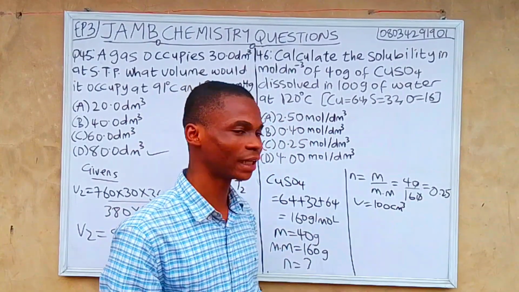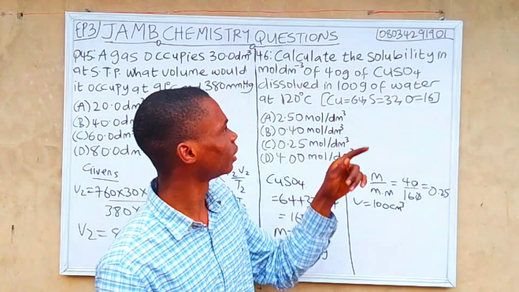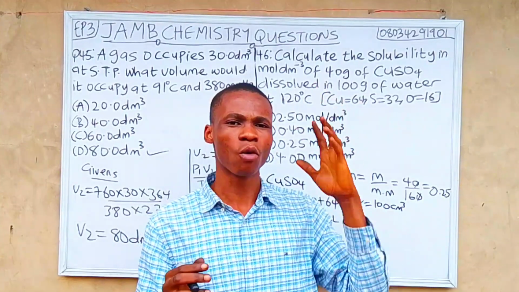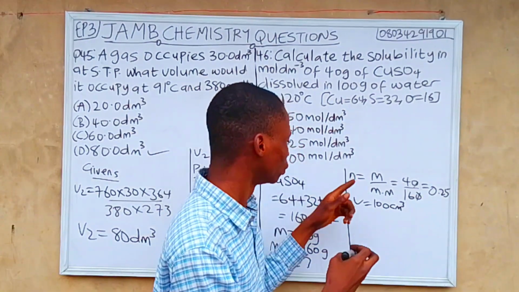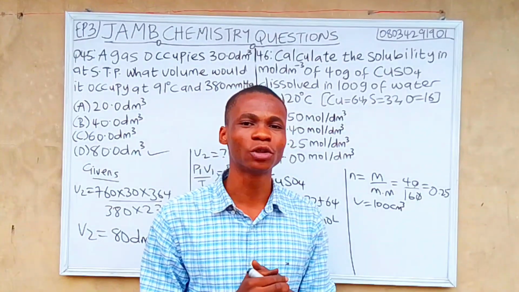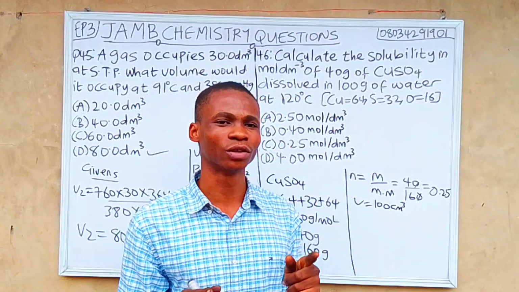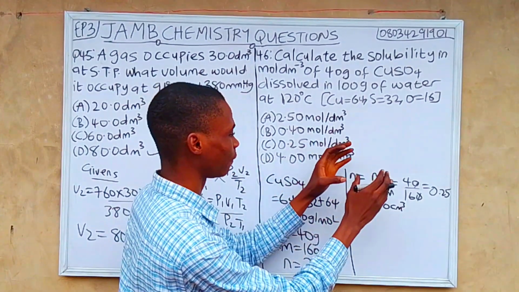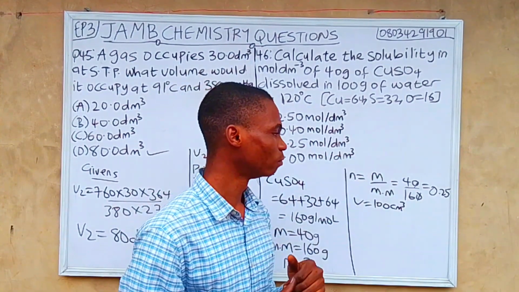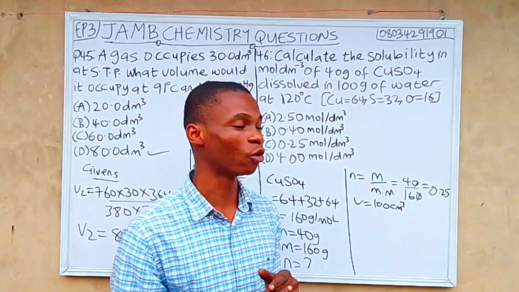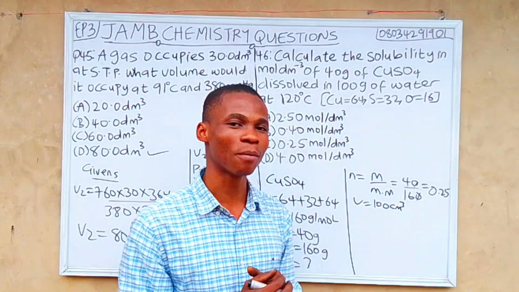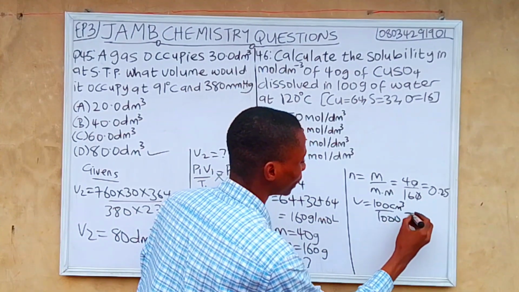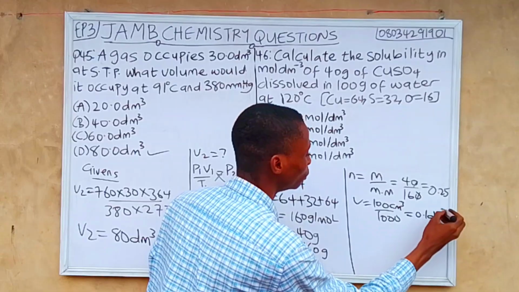But you can't leave it like that. You have to convert to dm cube, because the question says calculate the solubility in mole per dm cube. So to calculate in mole per dm cube, we have to divide by 1000. Note that it's step by step. Firstly, we calculate our molar mass. After that, we know our number of mole, because to calculate number of mole, you need to know your molar mass. Now to volume. So let's divide by 1000. 100 divided by 1000 equals 0.1 dm cube.